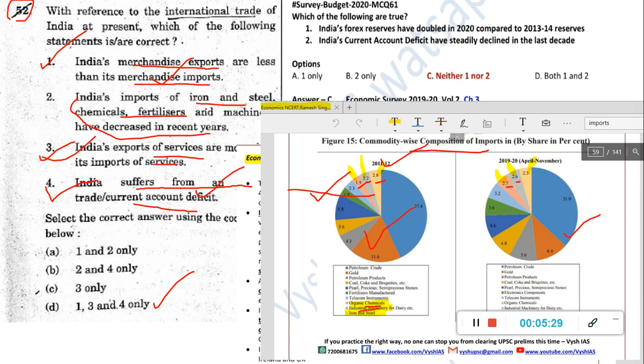Only the iron and steel, which they have given in the question here, iron and steel will be here somewhere, the last one, the orange one, that has actually decreased. 2.8 has become 2.5. But the other two have increased, so because of that reason this is a wrong statement. This is a very data oriented thing. Everything you cannot learn by heart either. Maybe for certain reasons, and this keeps changing, UPSC has cancelled this question. But this is how you have to solve it.